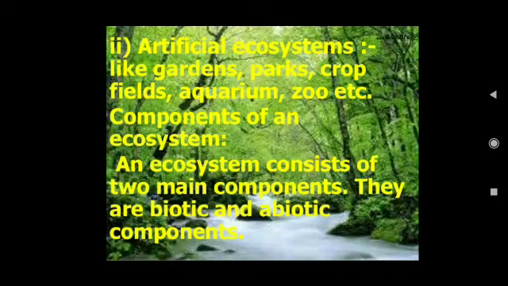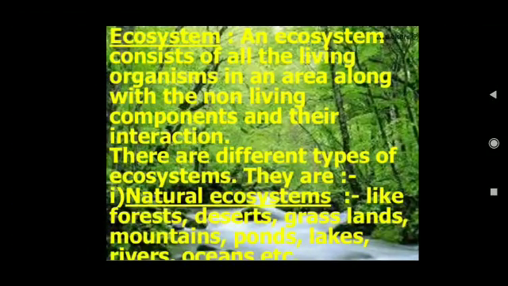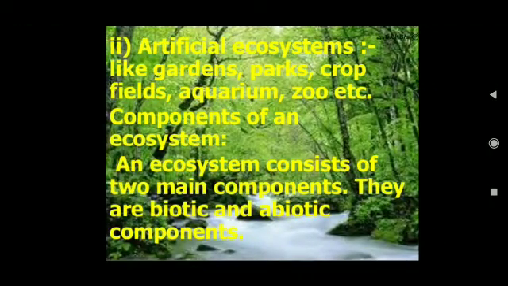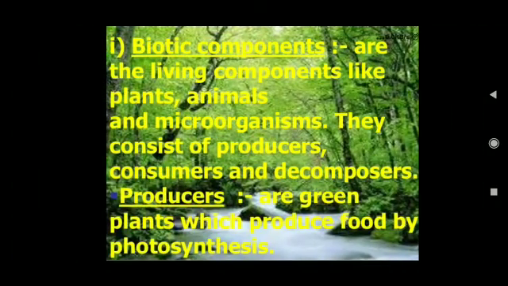As I told you, an ecosystem consists of all the living organisms in an area along with the non-living components and their interaction. So ecosystem consists of two main components, biotic and abiotic. The biotic components are the living components like plants, animals and microorganisms. They consist of producers, consumers and decomposers.